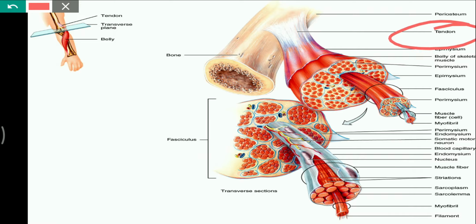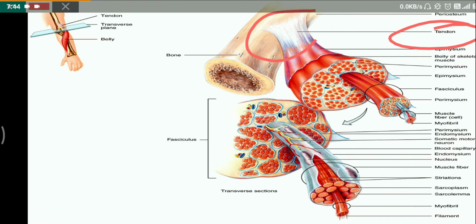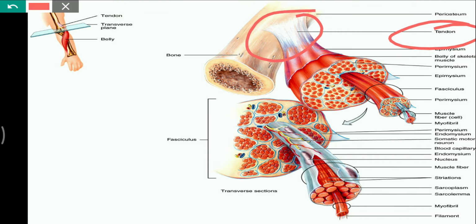Tendons are the structures which connect bones to muscles, and tendons are an avascular collagenous framework which attaches to the periosteum of the bone.